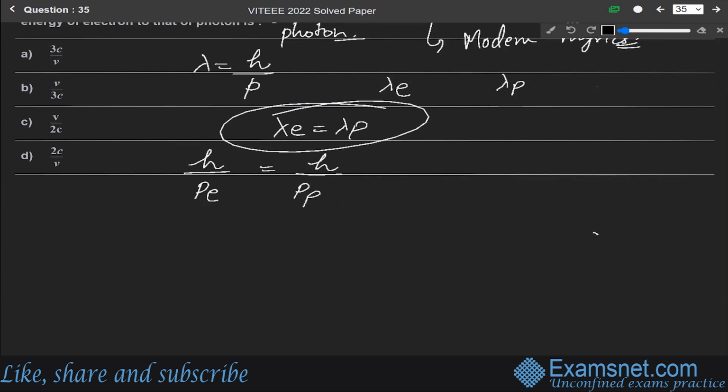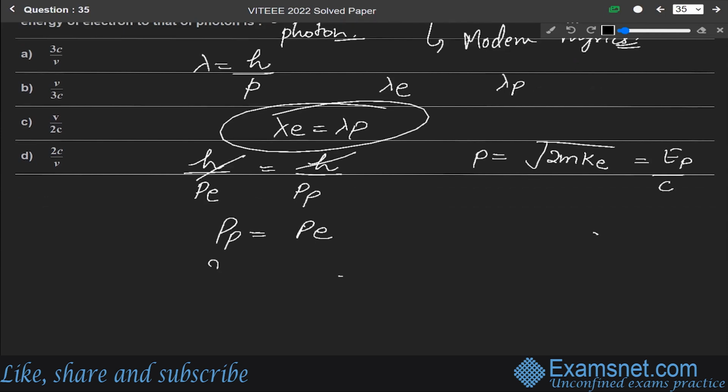Since h is the Planck's constant, it is the same for both the electron as well as the photon. And we know that the momentum p is equal to the square root of 2m into kinetic energy, which for the photon is equal to energy of photon over the speed of light. So the h's cancel, and PP will be equal to PE.